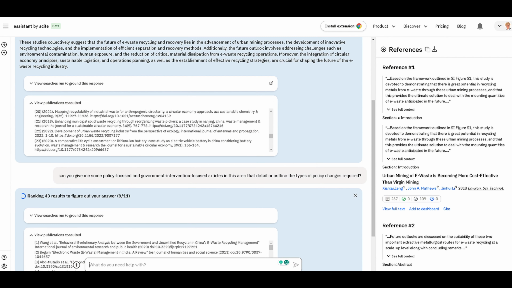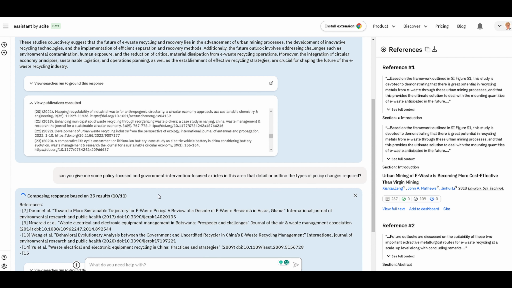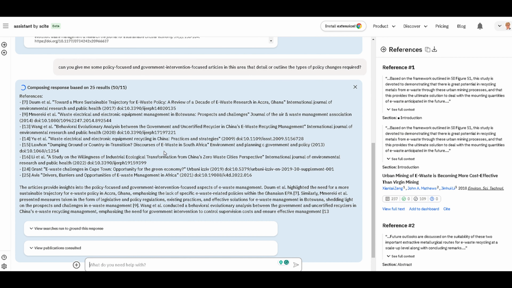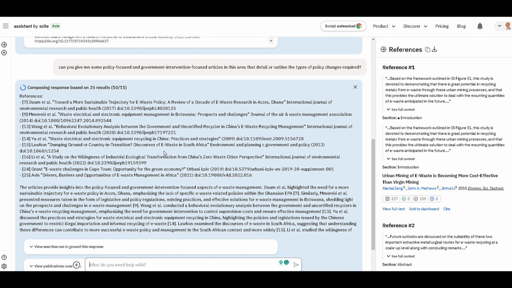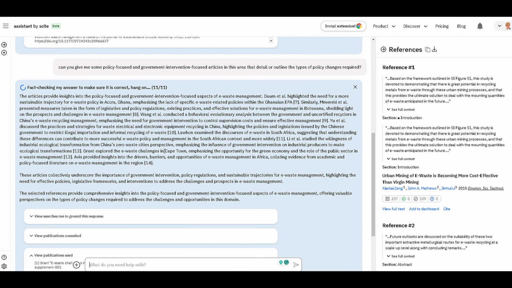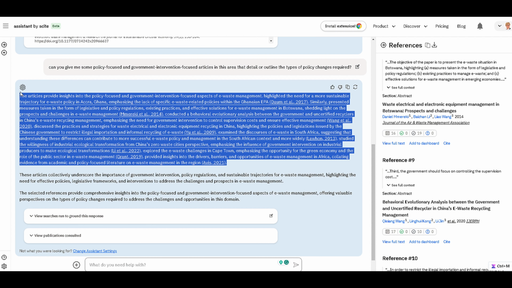And again, it's breaking it into separate responses. It's composing a response based on 25 results. It's quite impressive. And then it's going to screen through those and focus down on the key items that it uses to answer the question. And so we can wait for it to do that. Now, at the end of the day, it can come up with some very different writing each time. So here, for example, what it's done is it has generated, again, a sort of a single paragraph answer.